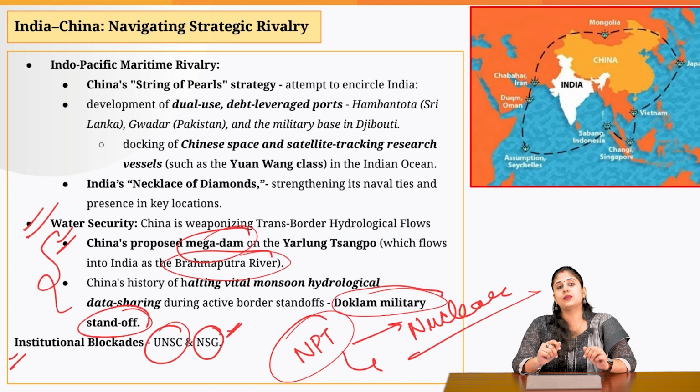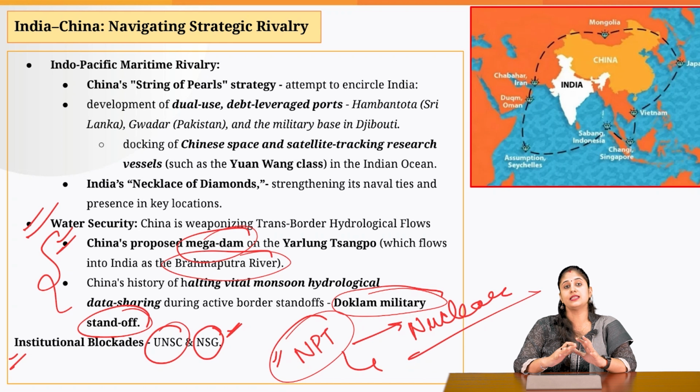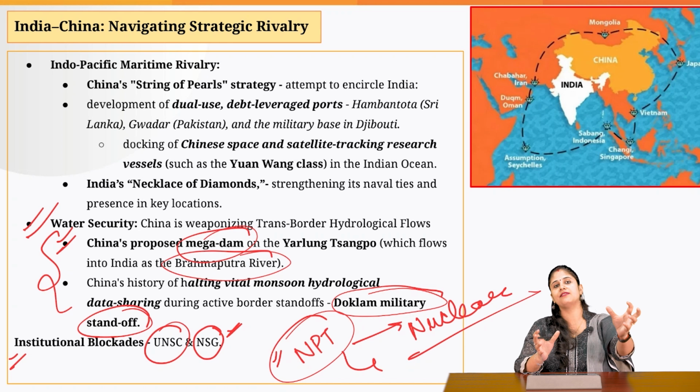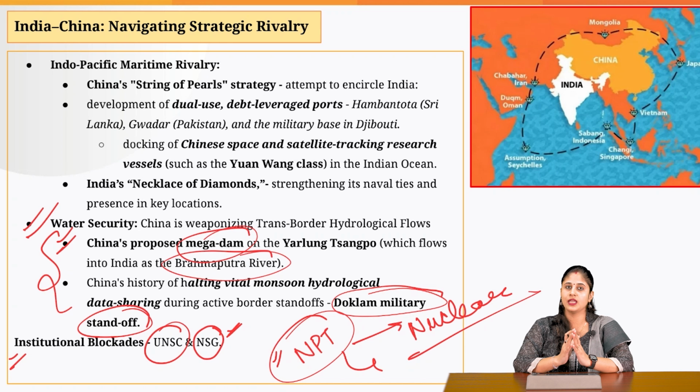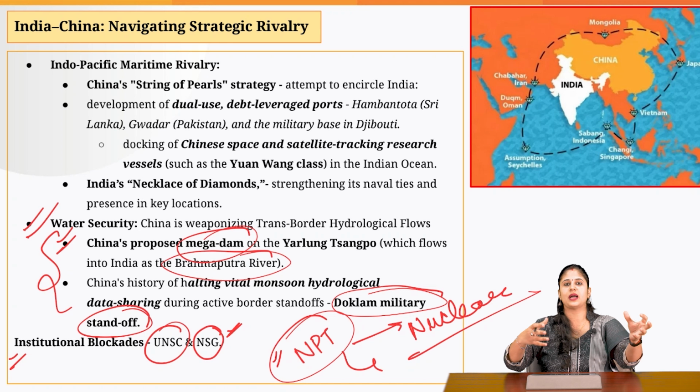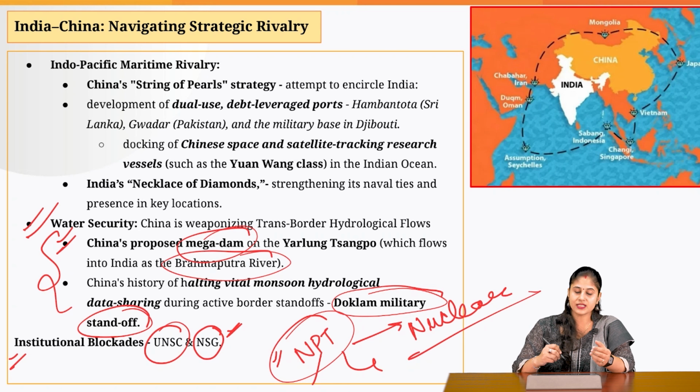And the non-nuclear states have to agree, once they sign this NPT treaty, that they are not going to develop nuclear technology. So India thinks that it is discriminatory. Why are you creating haves and have-nots when it comes to nuclear technology? And why should India not develop nuclear technology? Because the 2 neighbors that we have, Pakistan and China, both are nuclear weapon states. So if we sign this treaty, then it could jeopardize our security.